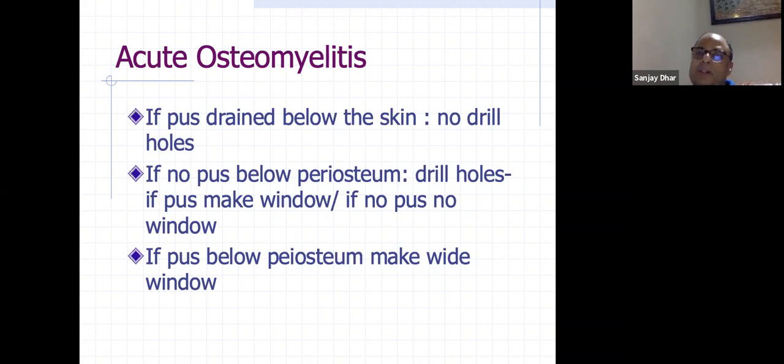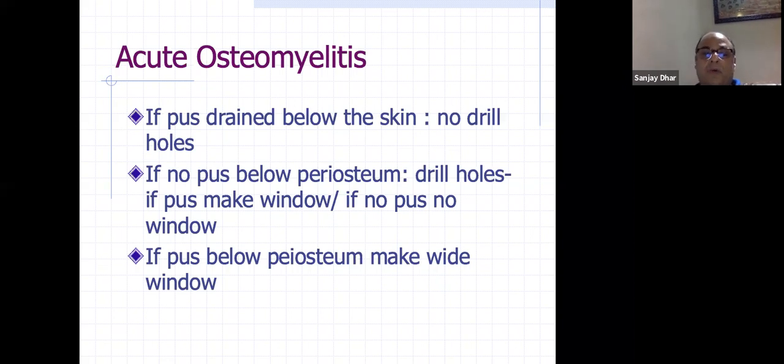If it is already under the skin, that means it is already drained. It has come out somewhere, so there's no point. You just have to drain the pus. If there is no pus, then you reach the periosteum. The periosteum may be bulged. You may give a nick there and pus will come out. That again means that it has lifted the periosteum. You can just cut the periosteum fully and let the pus completely drain out. Again, you need not do anything in the bone.